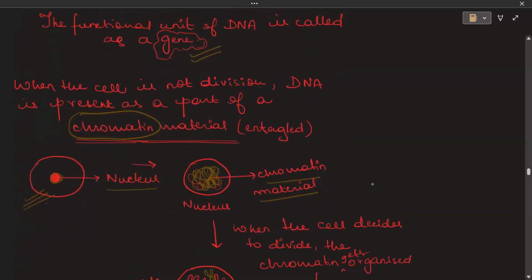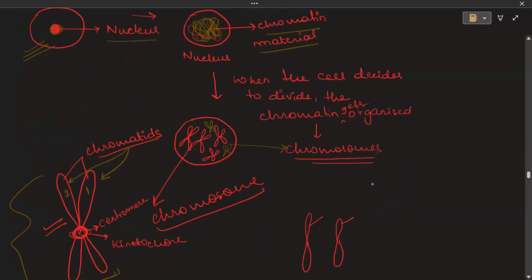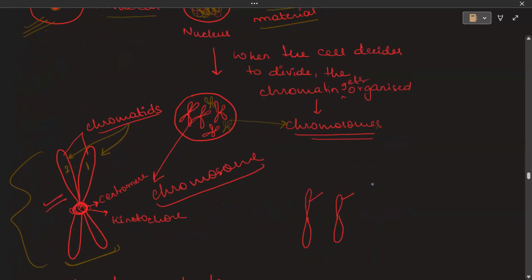Now, when the cell is not under division, when the cell is resting, then the DNA is part of chromatin material. Chromatin material is sort of an entangled form, and the DNA is part of that inside the nucleus. But as soon as the cell starts dividing, the chromatin gets organized into chromosomes.